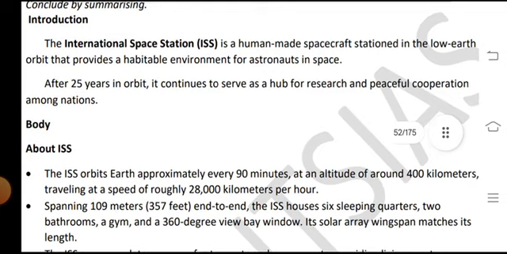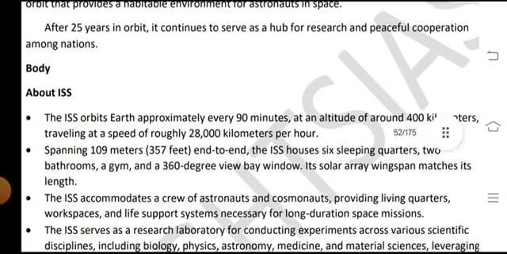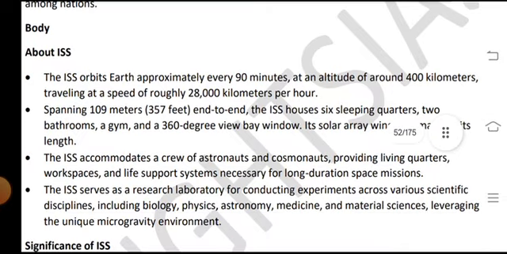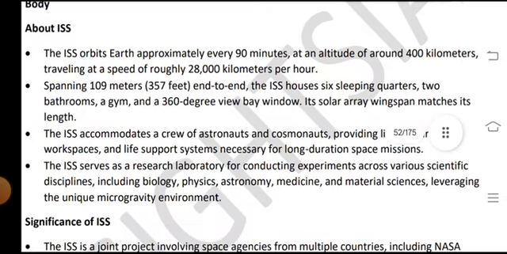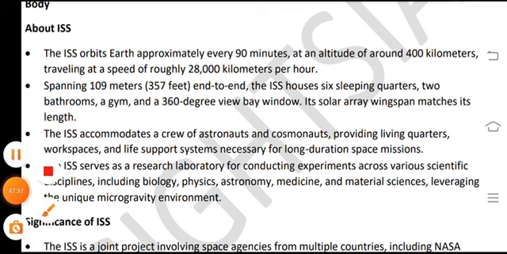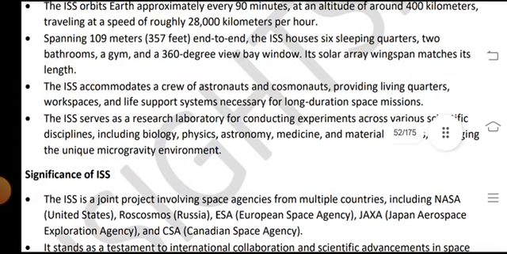25 years in orbit, it has continued to serve as the hub for research and peaceful cooperation among nations. About the ISS: the ISS orbits Earth approximately every 90 minutes at an altitude of around 400 kilometers, traveling at a speed of roughly 28,000 kilometers per hour and spanning 109